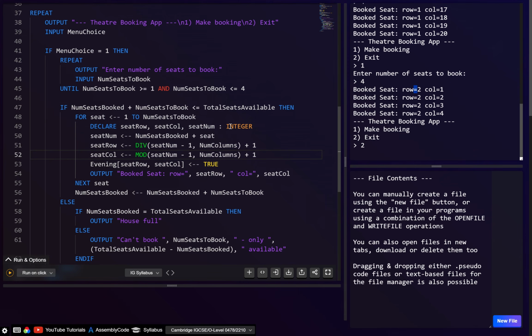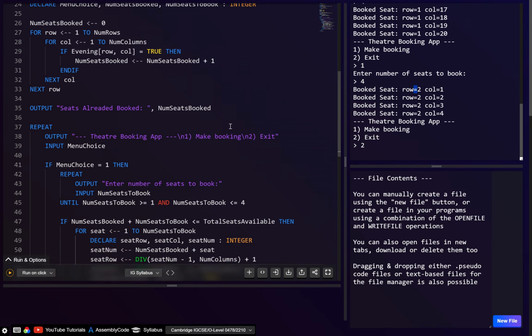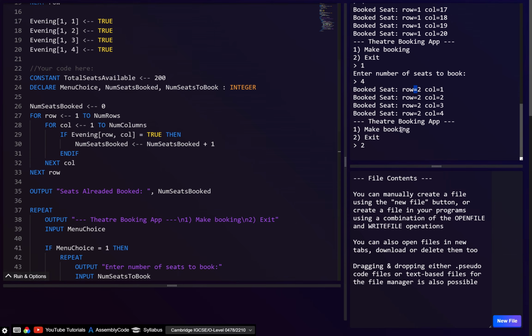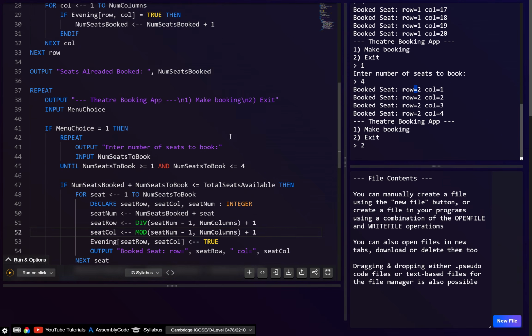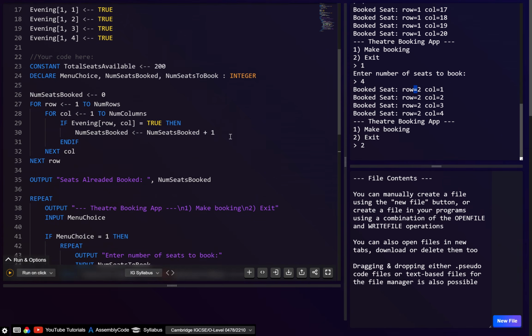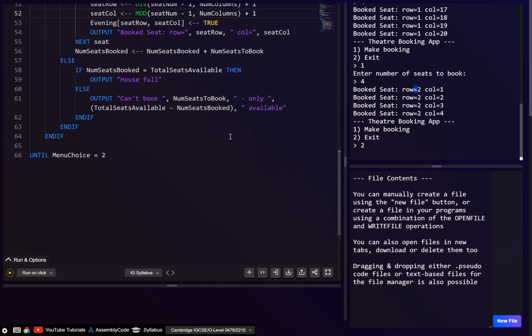Now, if you wanted, it's not in the question, but it would be possible to output this nicely. For example, you could use squares to output which seat has been booked. Maybe use black squares if it's not been booked, and green squares if it has been booked. Again, that's not for the actual exam question, but just so you can visualize this for practice. And I think I probably will actually do that. So let me just try this quickly.